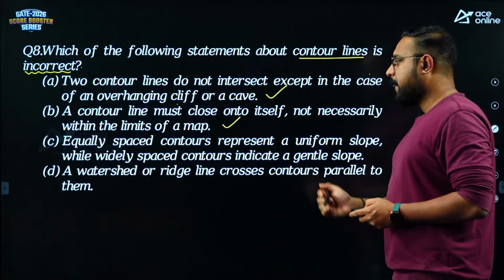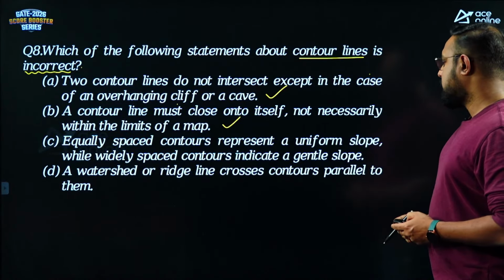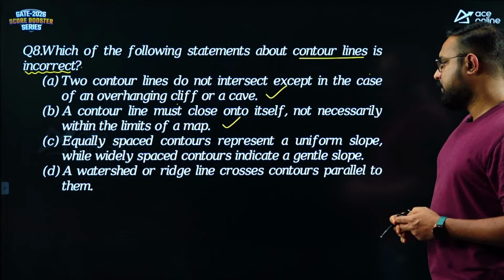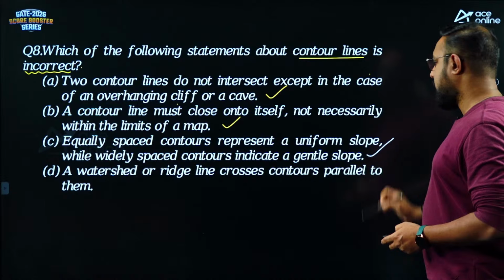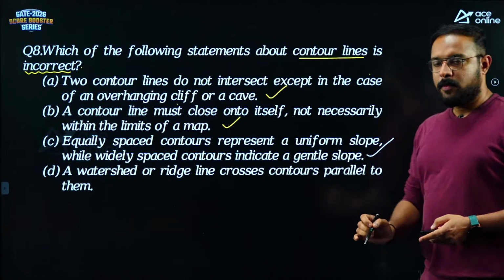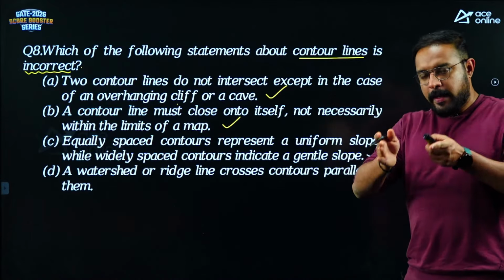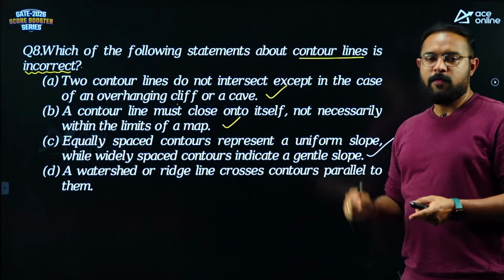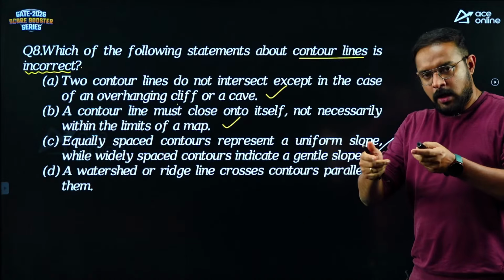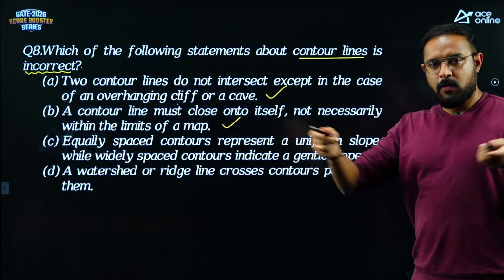Okay, yes. Equally spaced contour lines represent a uniform slope, yes. While widely spaced contour lines indicate a gentle slope. That is also correct, guys. That is correct actually. Because whenever the spacing is uniform, the horizontal equivalent is uniform, which means the slope is uniform. If the spacing between two contours is very, very large, what do you mean by that?